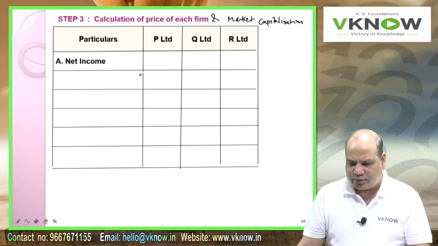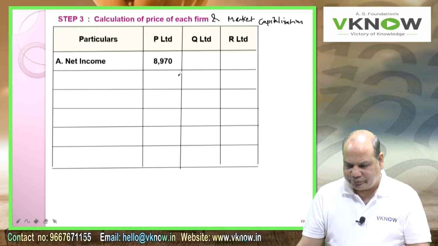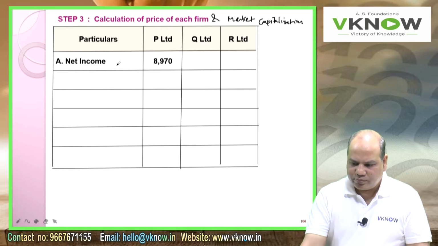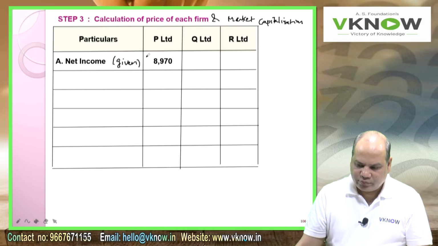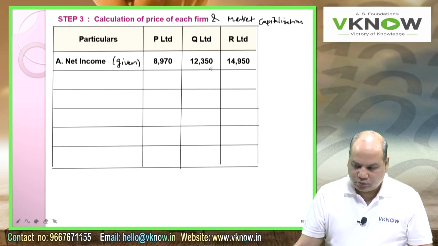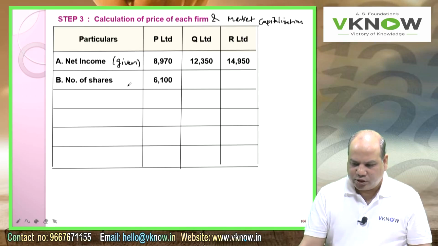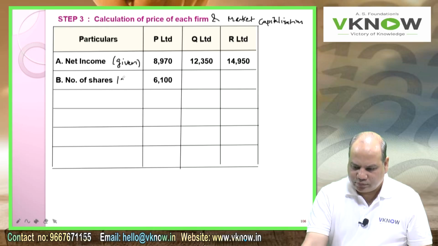First point A, net income: 8970, it's given in the problem. If you see the problem last few lines, it is there, copy from there: 8970, 12350, 14950. Number of shares, this is also given in the question.